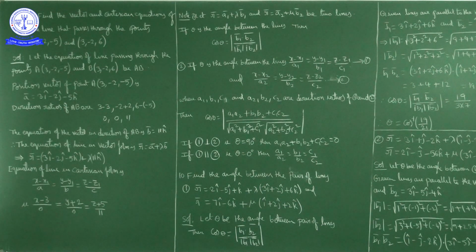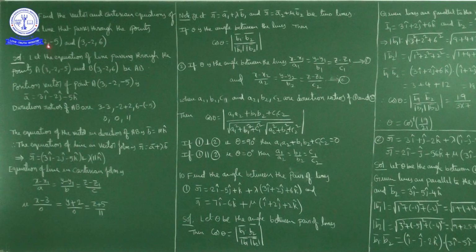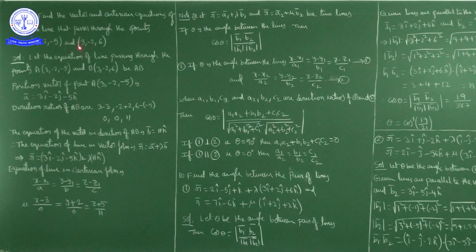Hello students, now we are discussing three-dimensional geometry, exercise 11.2. Up to question number 8 we discussed last class. Next, question number 9. Find the vector and Cartesian equations of the line that passes through the points (3, -2, -5) and (3, -2, 6). How to find the equation of a line passing through these two points?